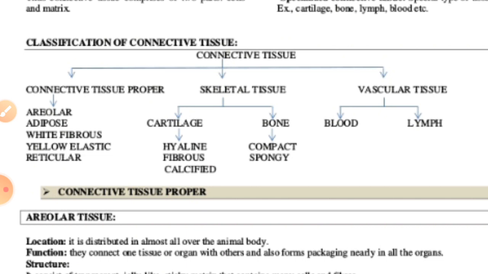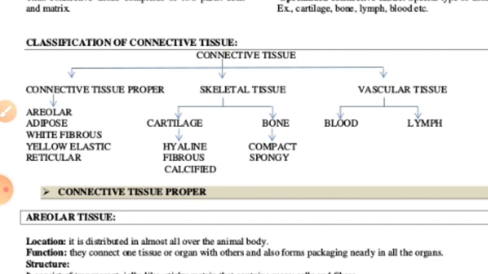So if we talk about the first type of connective tissue, that is loose connective tissue, right? Loose connective tissue has cells and fibers loosely arranged, and a semi-solid fluid, the ground substance, is found there. These tissues are of two types, especially we can say areolar tissue and adipose tissue.